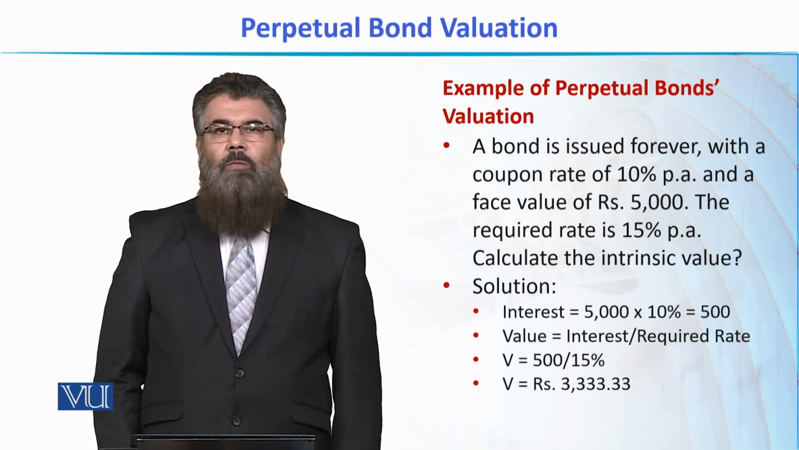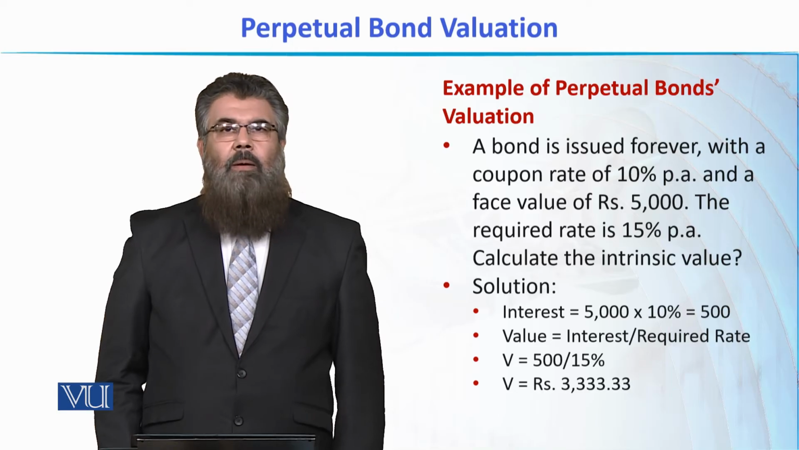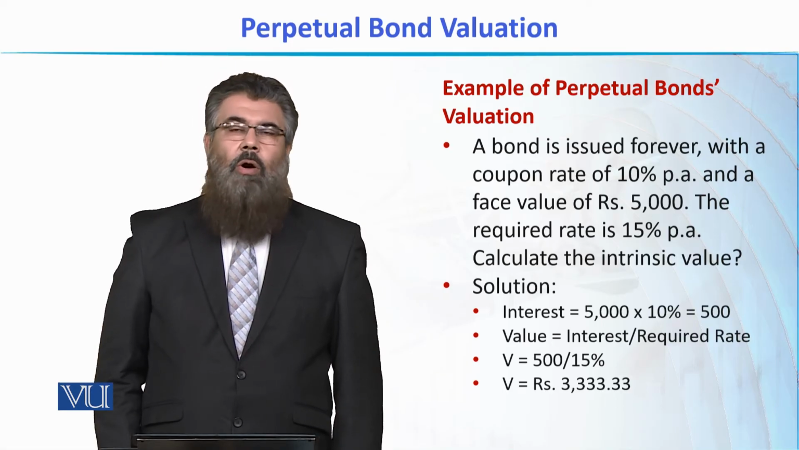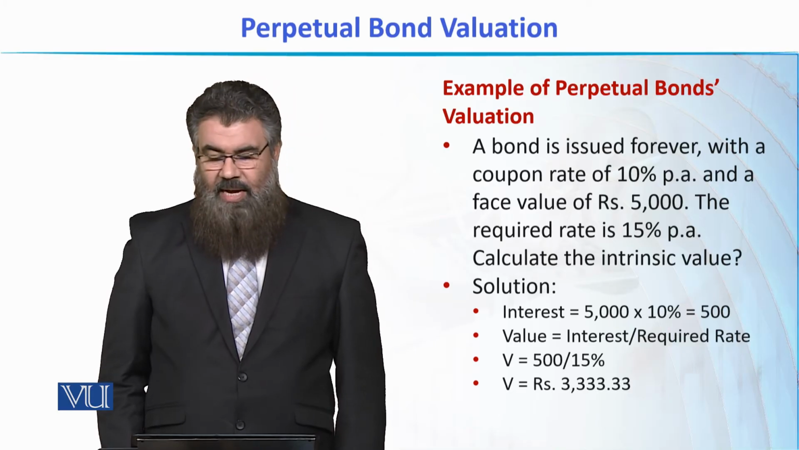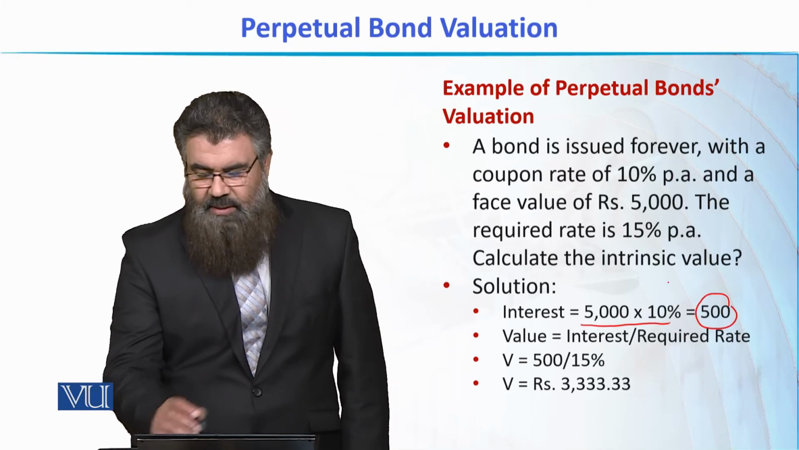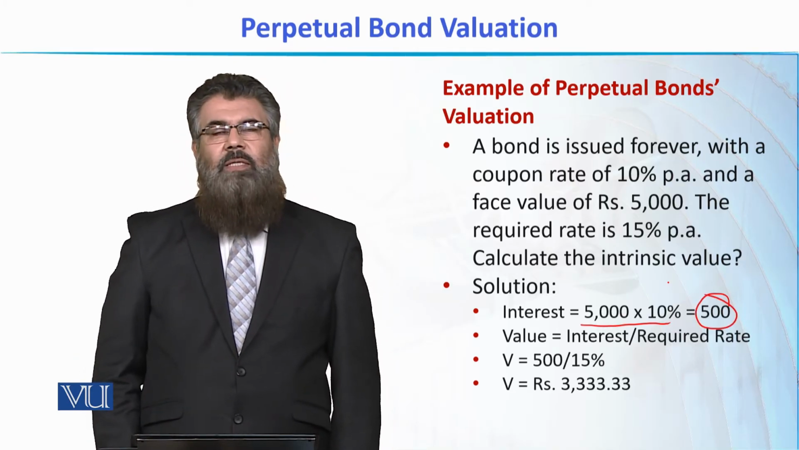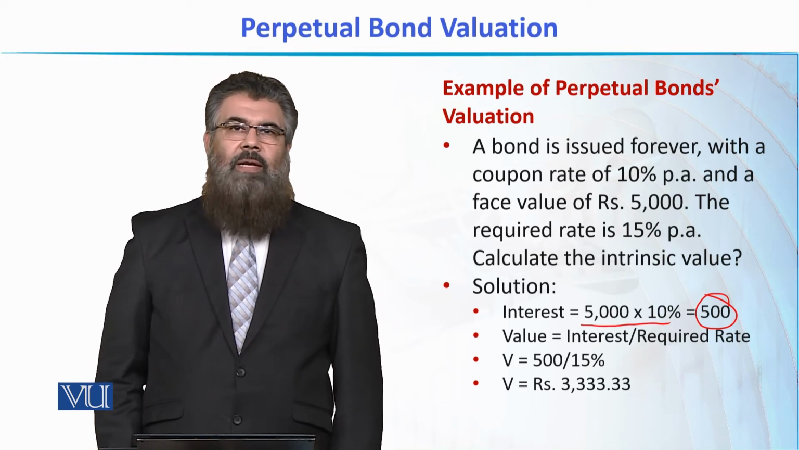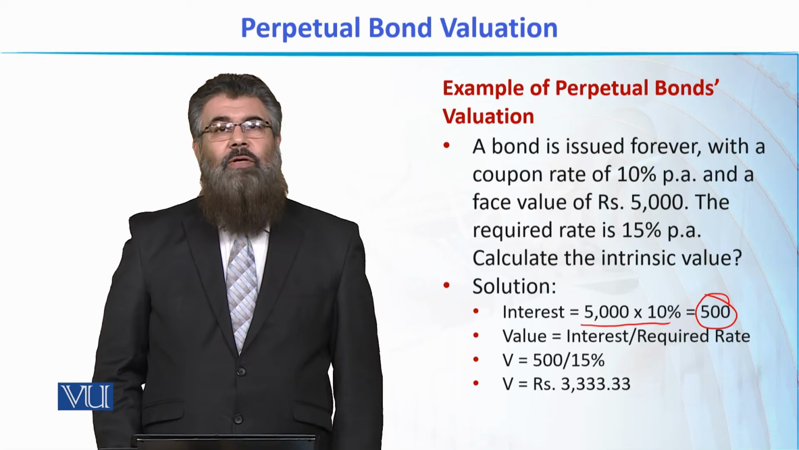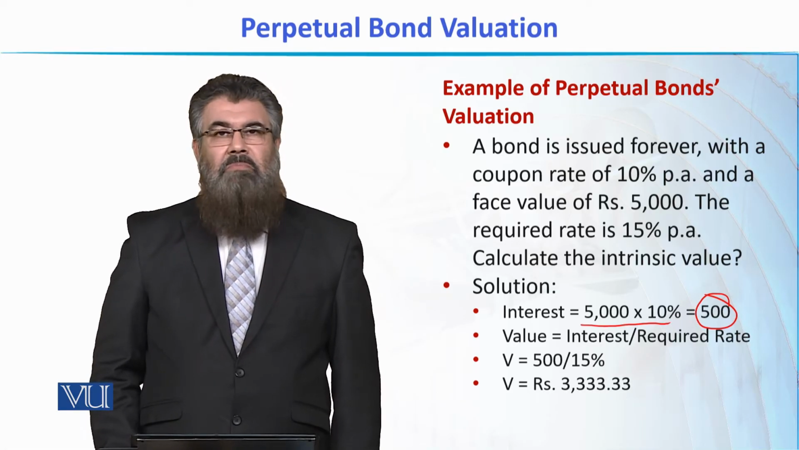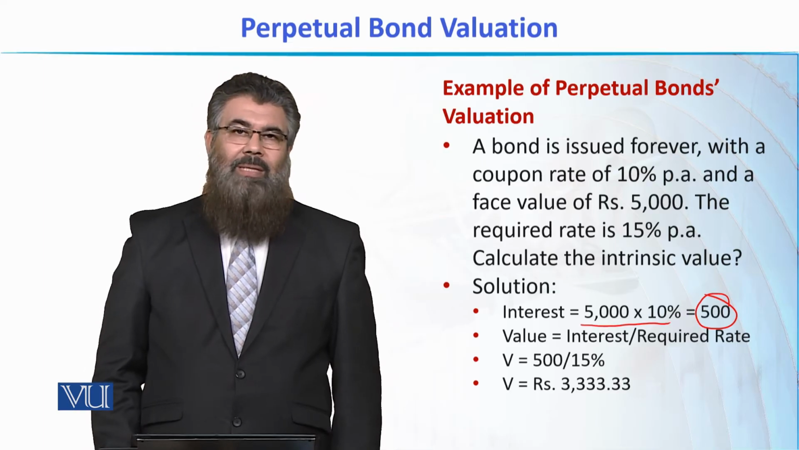investment. And the amount of interest will be calculated by simply multiplying the face value of the bond with the coupon rate. You can see that 5,000 multiplied by 10% gives us 500 rupees. This is the per year interest that a bondholder will get. And this interest will be earned forever. यानी हर साल ये interest मिलता रहेगा और कभी खत्म नहीं होगा.